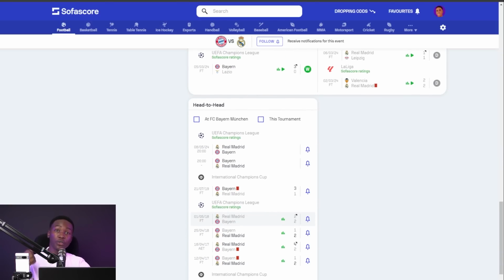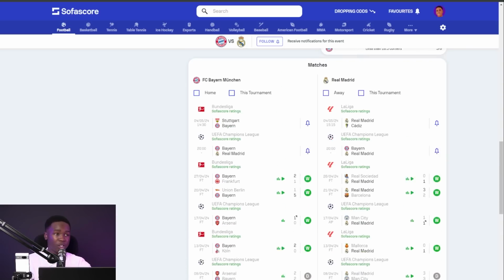And before we go back to the head-to-head streaks, I will quickly say something. From viewing the last 5 games, you can actually see that there's a possibility of over 2.5 goals occurring in this game. There's also a possibility of both teams to score occurring in this game, given that it has occurred in their last 5 games, and it's something that has occurred by bigger margins. 3-1, 2-2, 1-2, 4-2, 2-1. It's something that has not been, let's say, they have not been gambling on that particular outcome.